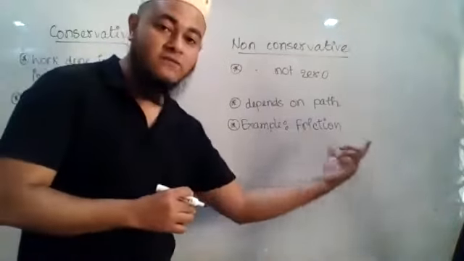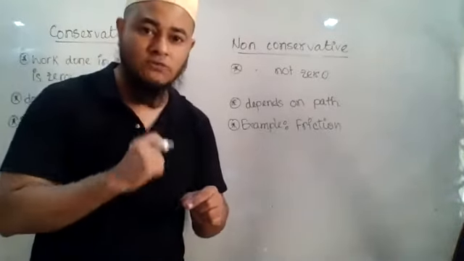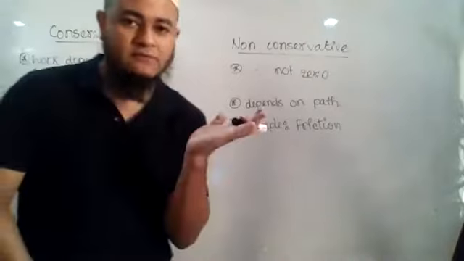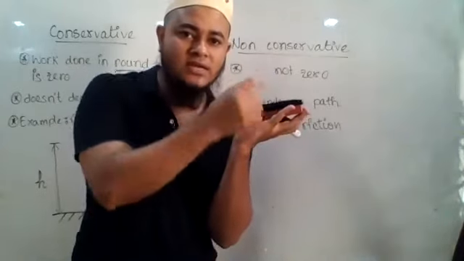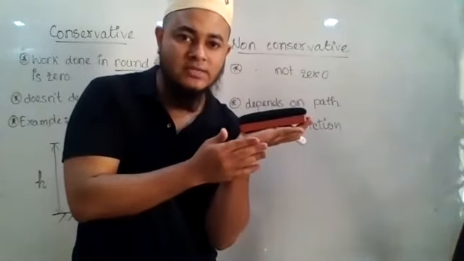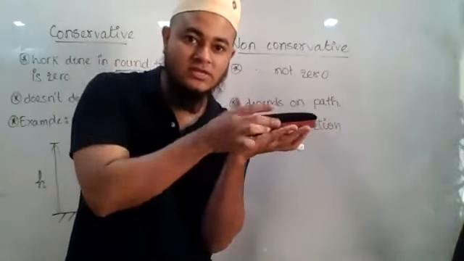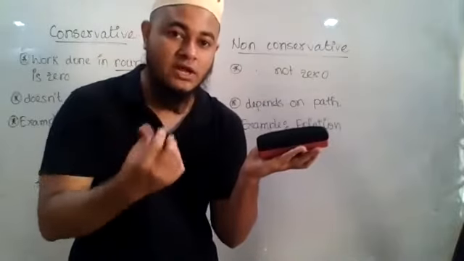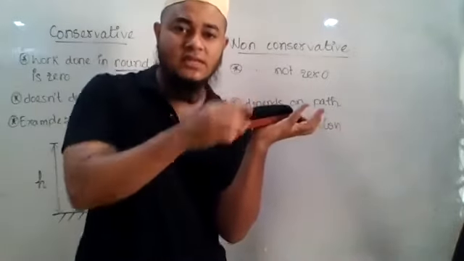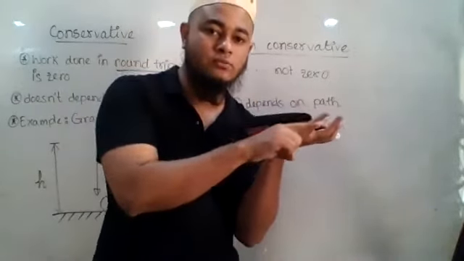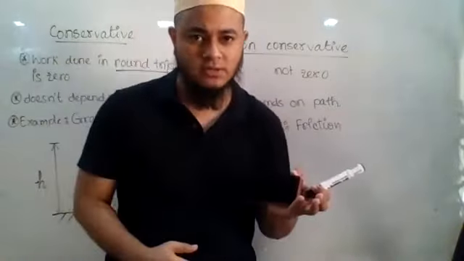See, it is written as friction. Friction is a force, we know, and it always acts in the opposite direction of motion. What do I mean by that? If this is a surface and the body is trying to move in this direction, the friction offered by this surface will be in the opposite direction, because friction always tries to resist the motion. Now if the body is moving in the other direction, the friction will change its direction and work in the opposite direction. So friction is always in the opposite direction of the displacement, correct or not?